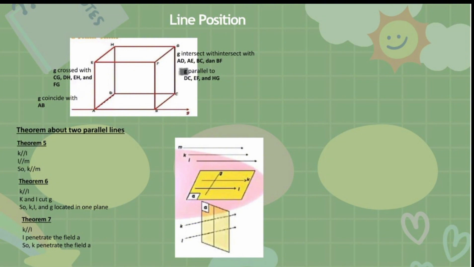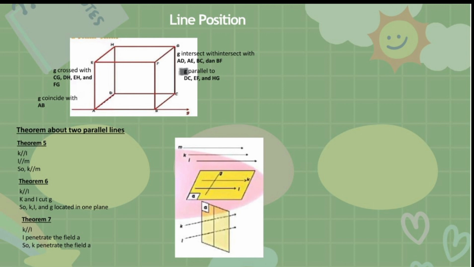The theorem about two parallel lines. Theorem 5. K parallel L, L parallel M, so K parallel M. Theorem 6.